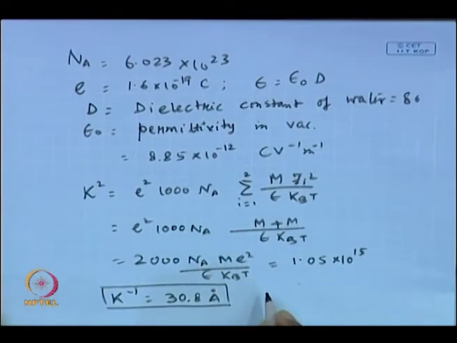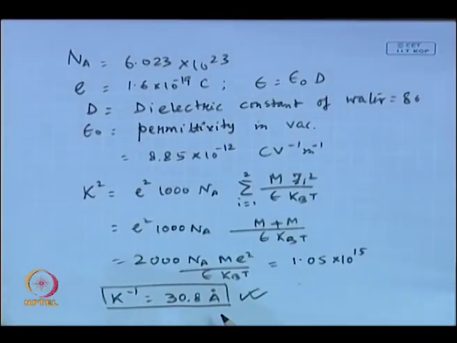So, if you are talking about a 0.01 molar NaCl solution, then kappa inverse will be 30.8 angstrom. Okay. If you increase the concentration of the salt electrolyte from 0.01 to 0.1, kappa inverse will be further decreased. So, the idea is, if you increase the electrolytic concentration, the Debye length will become more and more compact.